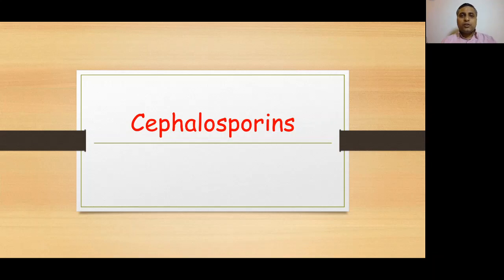In today's lecture, we'll be talking about cephalosporins. Cephalosporins is another group of beta-lactam antibiotics, and they are also cell wall synthesis inhibitors. As we have already discussed previously, all the cell wall synthesis inhibitors are bactericidal drugs, so cephalosporins, being cell wall synthesis inhibitors, are also bactericidal drugs.